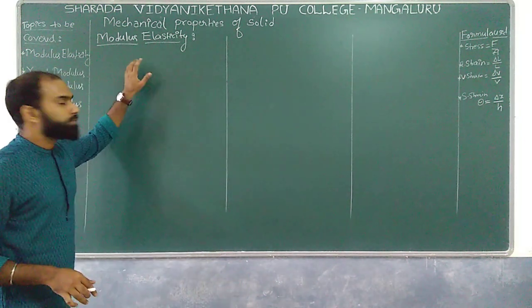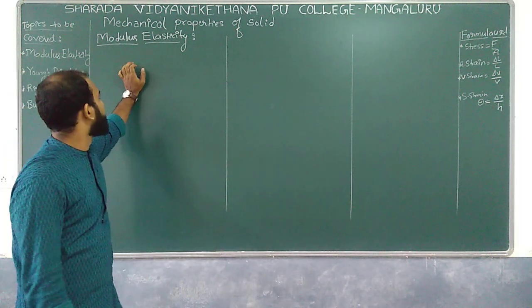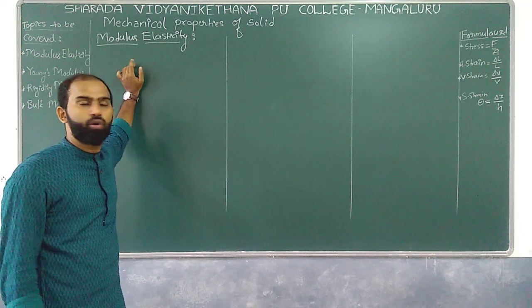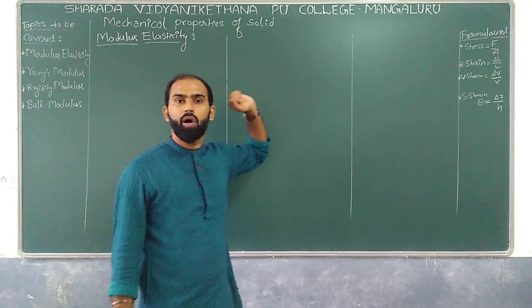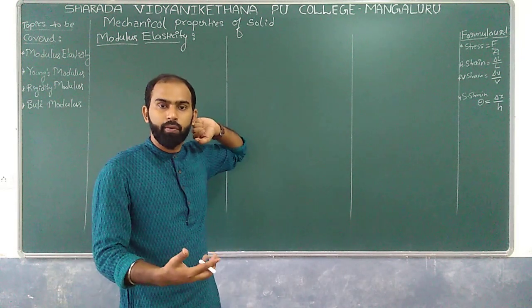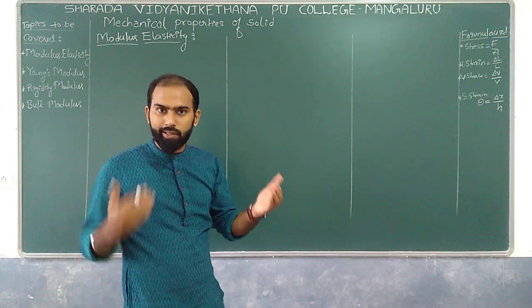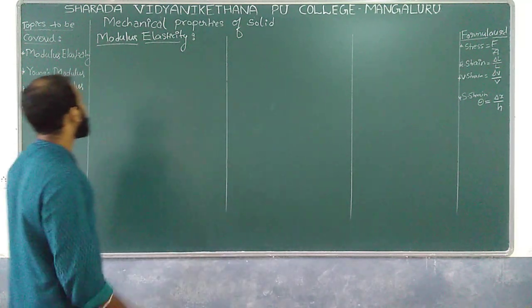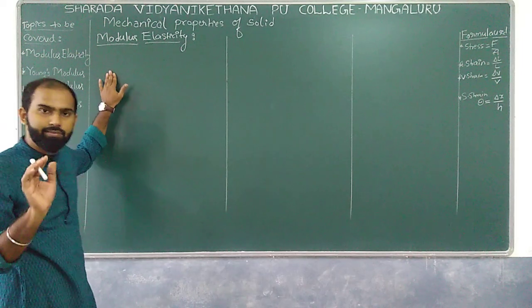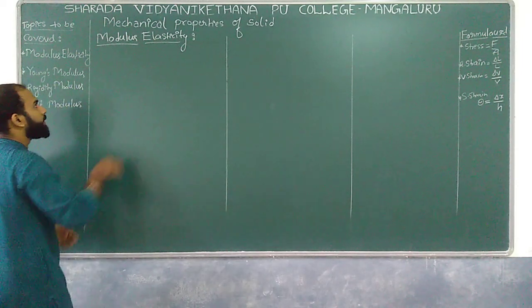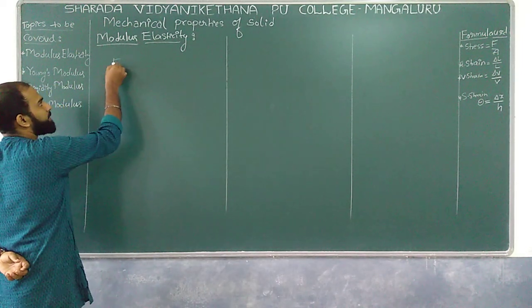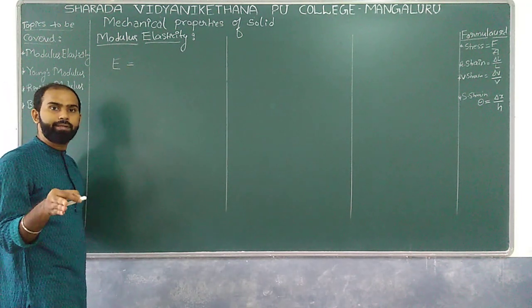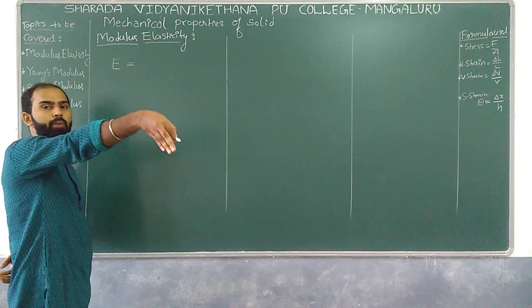So the topic which you can see is the modulus of elasticity. In the previous class we discussed Hooke's law, which says that within the elastic limit, the stress is directly proportional to strain, correct? Similarly here also, within the elastic limit, stress is directly proportional to strain.